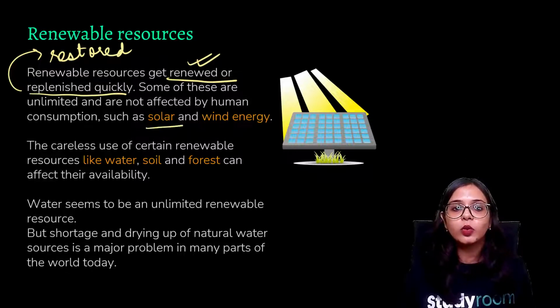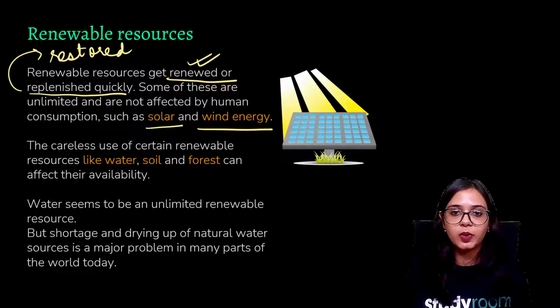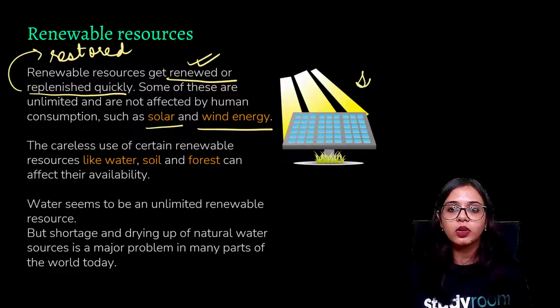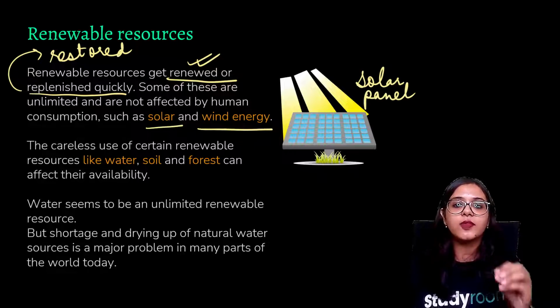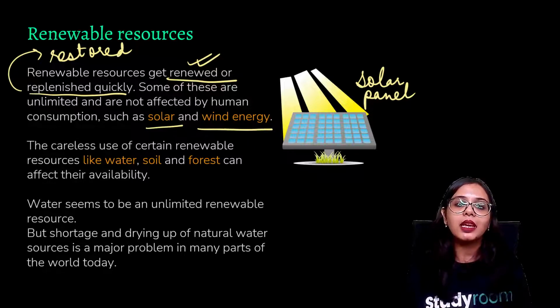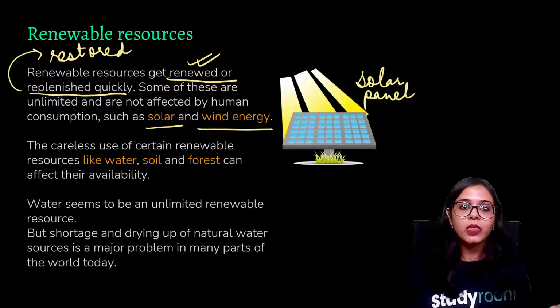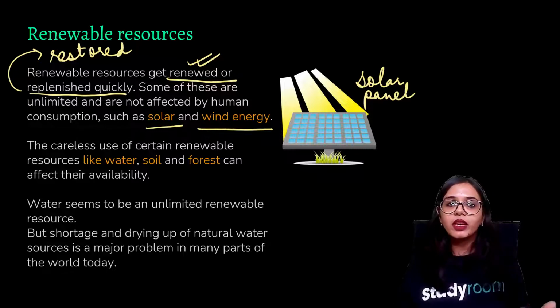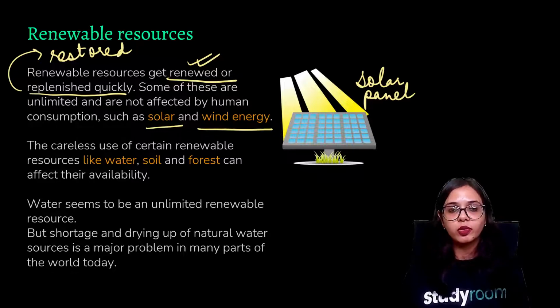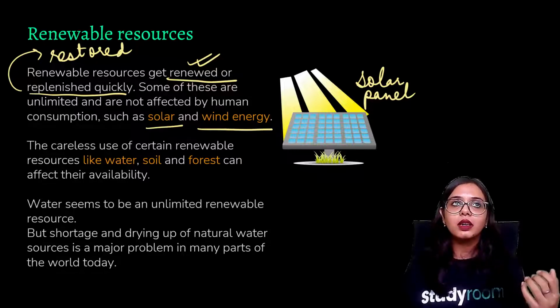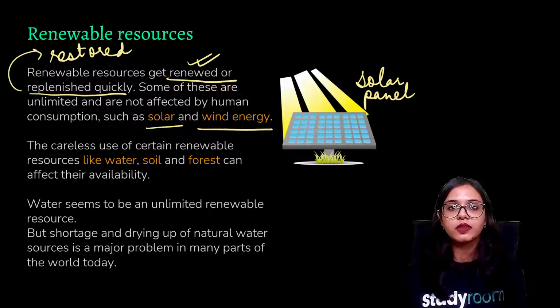Okay, for example, solar energy and wind energy that I explained to you. Here you can see this is a solar panel, and when sunlight falls on it, these panels are made up of specific materials, and they convert the solar energy into electrical energy. But you have to be very careful about using these renewable resources, because there are certain renewable resources,